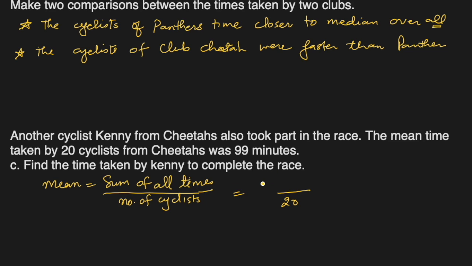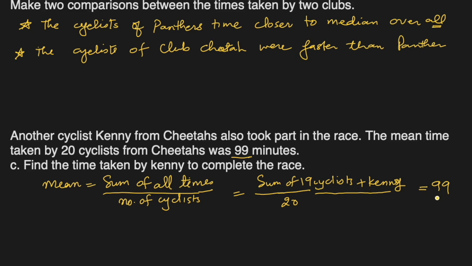Sum of all times will be the sum of 19 cyclists plus Kenny, because we don't know Kenny's time, so we'll have to separate him from others, and that mean is 99 minutes, right?